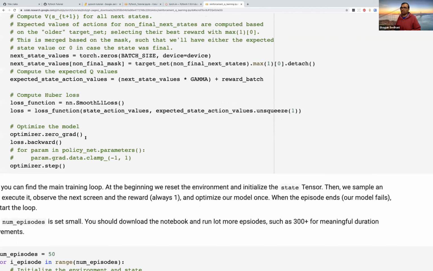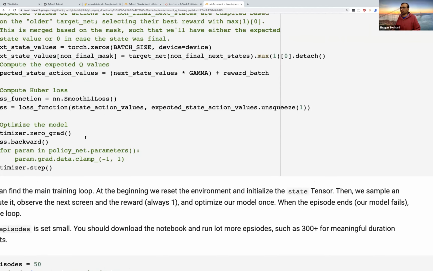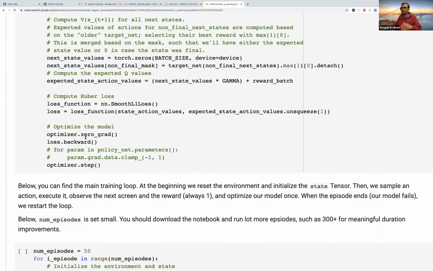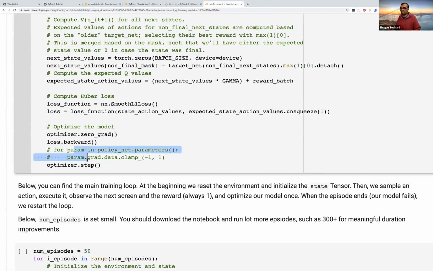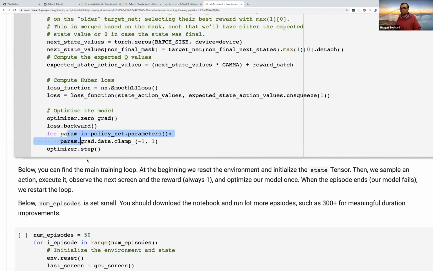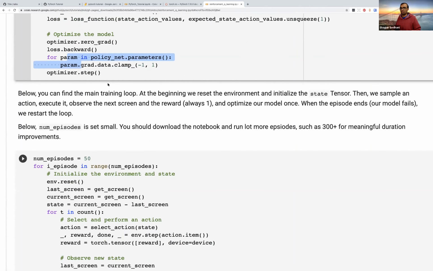Okay, so again, we haven't talked about how the architecture looks. We'll do it in a minute, but I want to make sure that everything else, if you forget about the model, the other pieces make sense. So I've got the optimizer, do the zero grad, this clamping of gradients is done for stability, and then you do a step through the optimizer. Good thing is, even though you are changing the gradients, the optimizer knows that the gradients are changed. So you don't really need to tell the optimizer that you are changing these gradients.